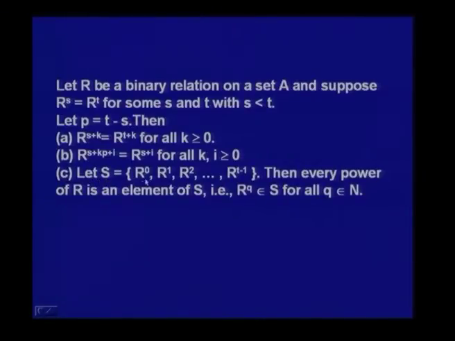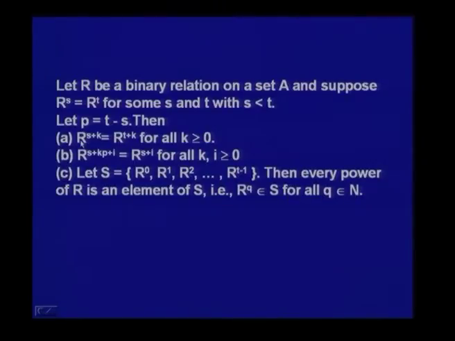Let S be equal to the set R power 0, R power 1, R power 2, etc. up to R power T minus 1. Then every power of R is an element of the set S. That is, if you have any R power Q, it will belong to S for all Q belonging to N. Let us prove one by one.